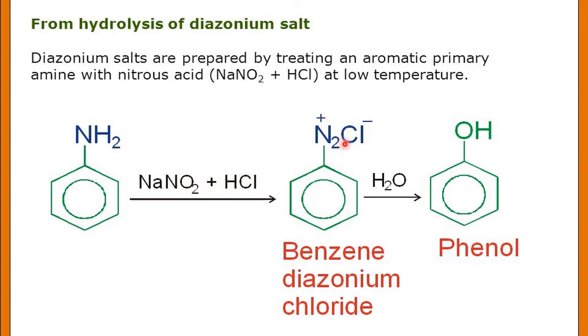So N2Cl is formed here. Then by hydrolysis, just warm and shake, we will get phenol, and N2 and HCl are formed here as the byproduct. Okay, so this is our method number 3, preparation of phenol by using the aromatic amine via benzene diazonium salts. Okay, right.